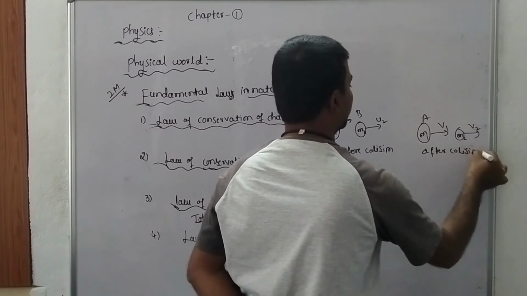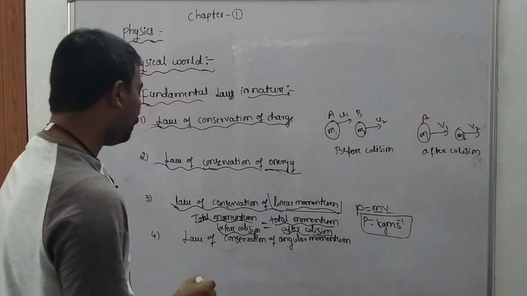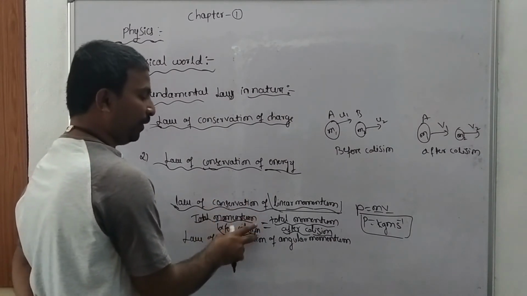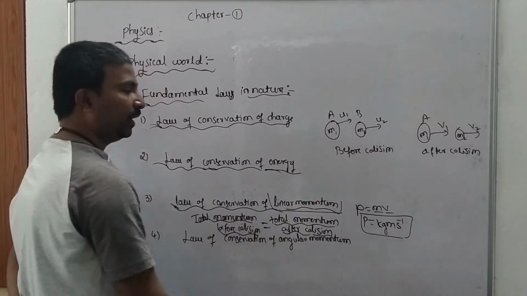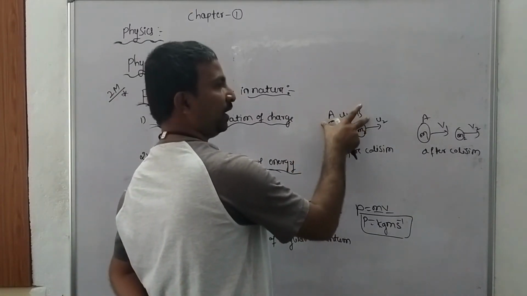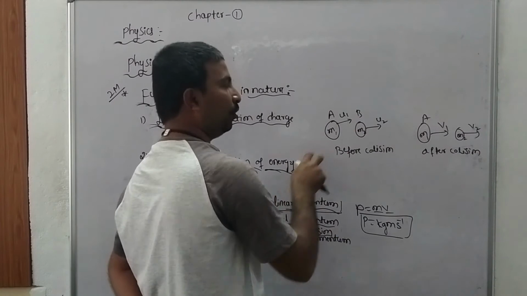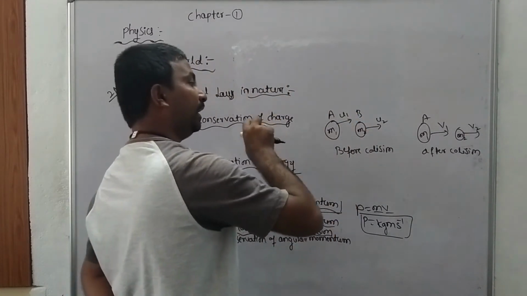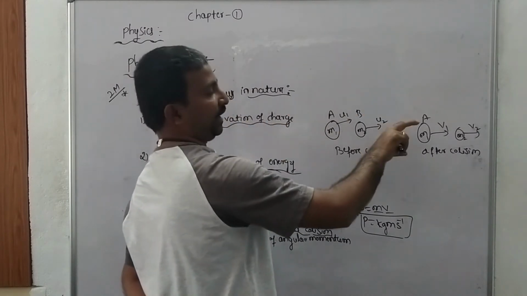After collision. So once again, what does the law of conservation of momentum state? The total momentum before collision must be equal to the total momentum after collision. Suppose two bodies A and B of masses m1 and m2 are moving with initial velocities u1 and u2 in the same medium in the same direction.